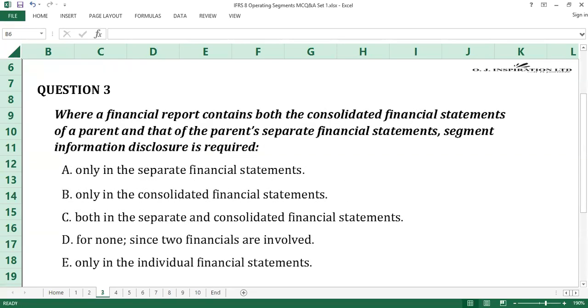Question number 3. The answer to question number 3 is B, only in the consolidated financial statements. If a financial report contains both the consolidated financial statements of a parent and that of the parent's separate financial statements, segment information disclosure is required only in the consolidated financial statements. B is the answer to question number 3.